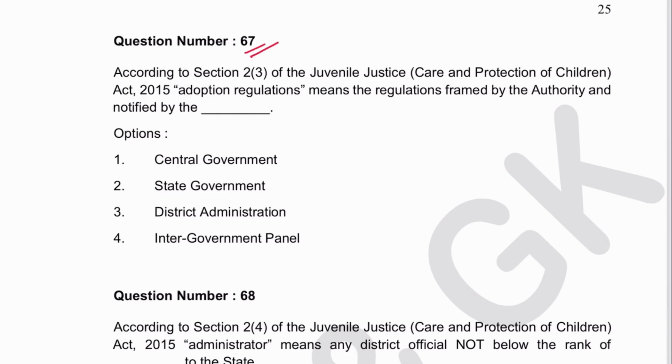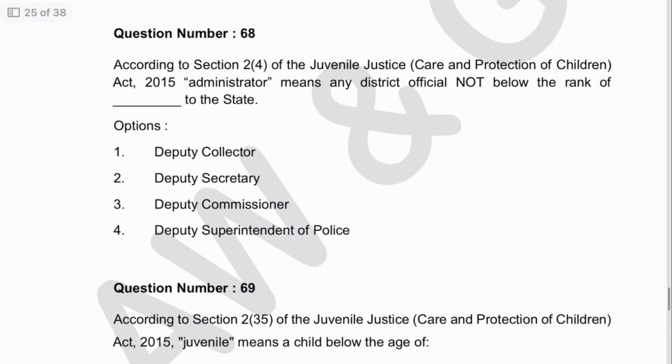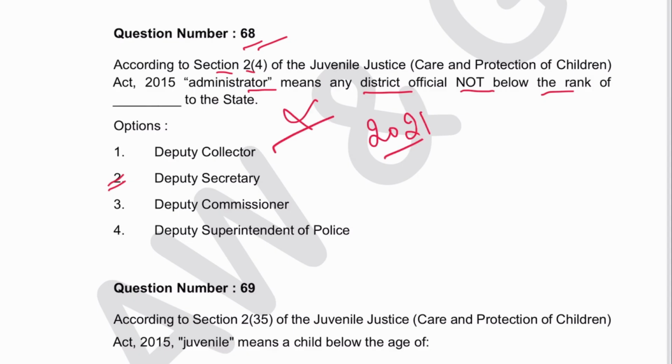Next 67. According to section 2(3) of Juvenile Justice Act, adoption regulation means regulation framed by the authority and notified by the central government. Obviously 1 is the answer. Next 68. According to section 2(4) of JJ Act, administrator means any district official not below the rank of dash. It was deputy secretary actually, but after the amendment of 2021, this section has been deleted. So this question is not relevant for us now.